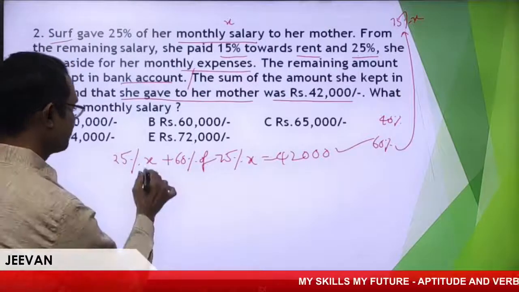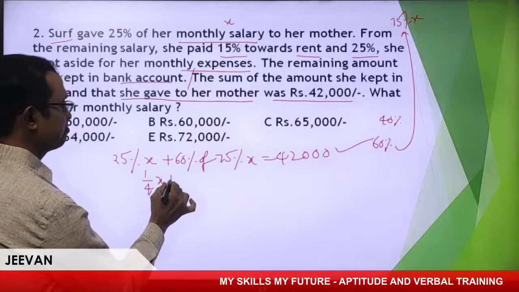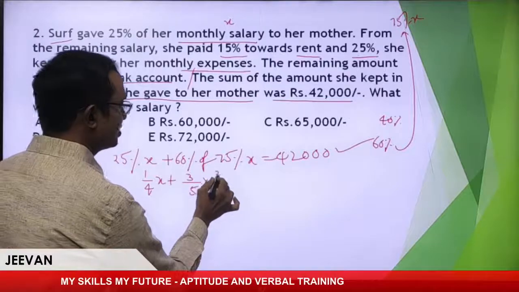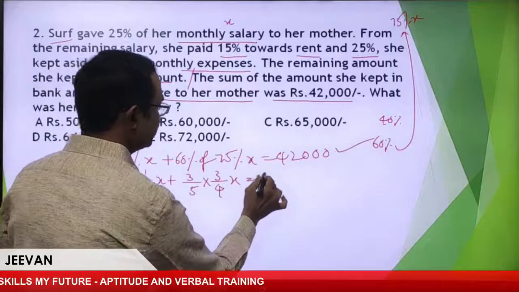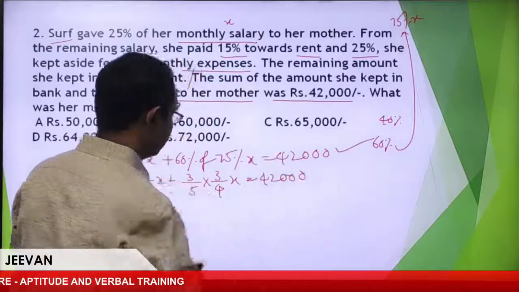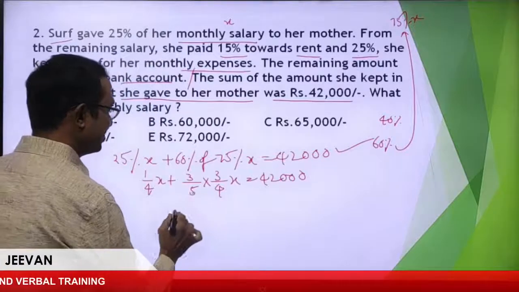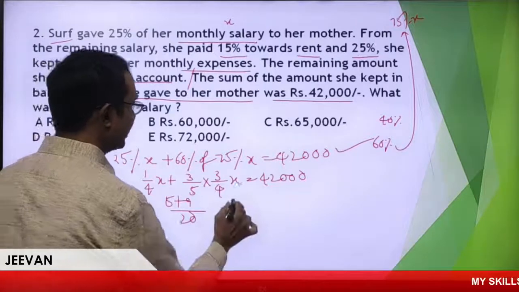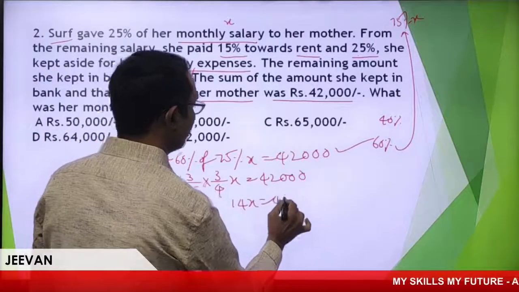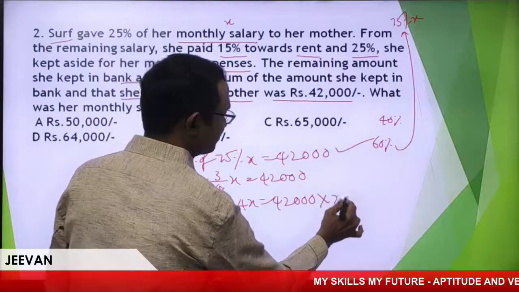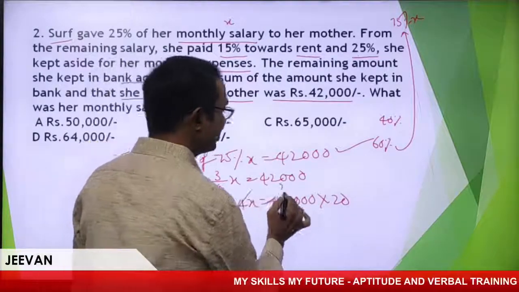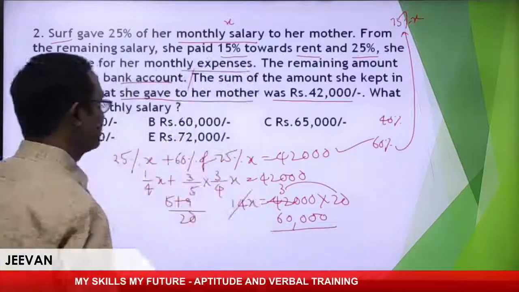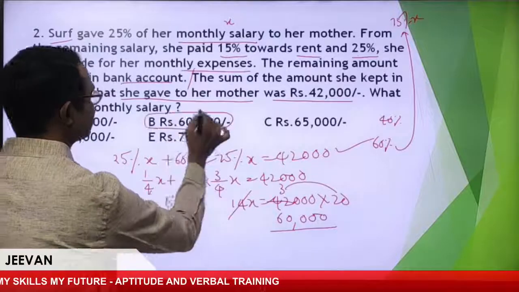Now the calculation: 1/4 of X plus 60%, that is 3/5, into 3/4 part of X is equal to 42,000. Now calculation, it is nothing but 20. So 5 plus 9, that is 14x, is equal to 42,000 into 20. So 60,000 is the salary of Surf. So your answer is very clear, B.